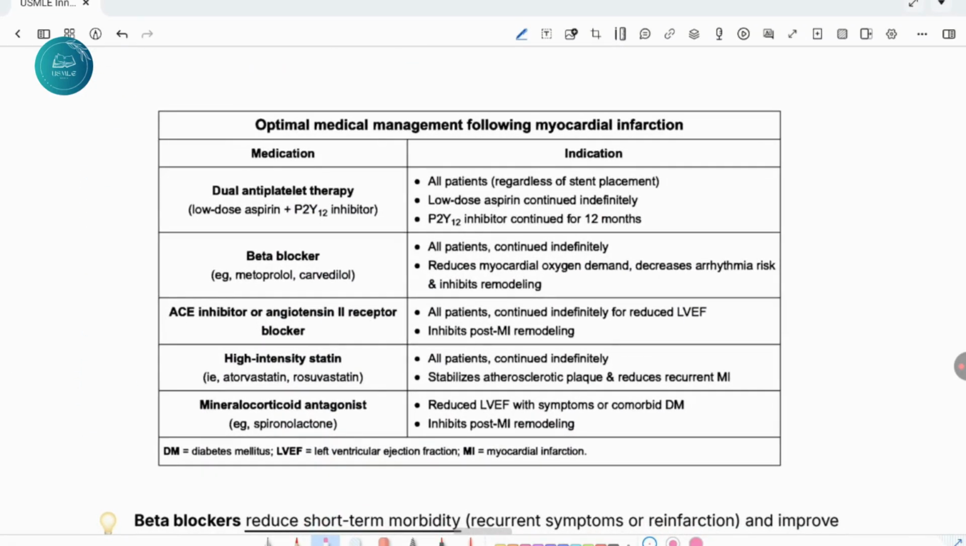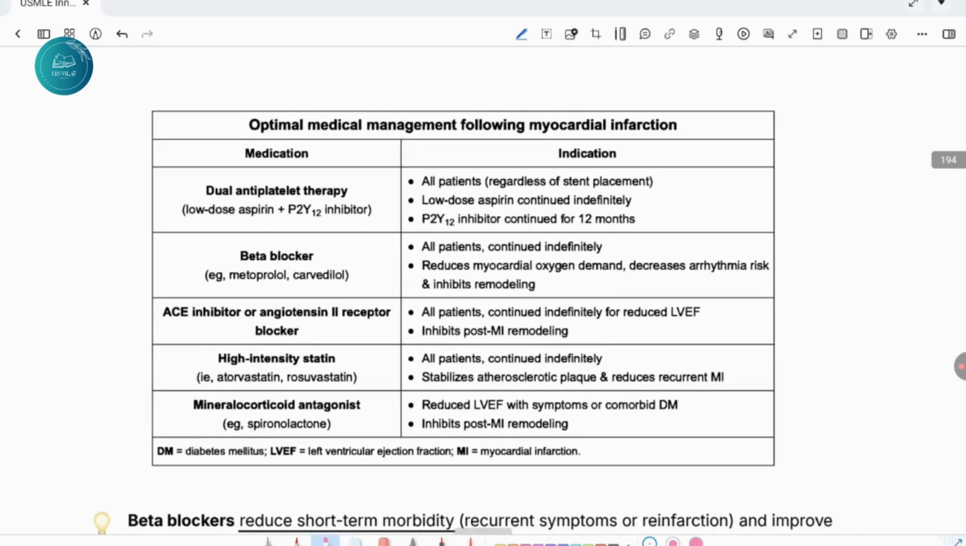Okay, the optimal management of myocardial infarction. So the patient has MI and you have done the intervention, that is PCI. Now, for the lifelong management, you will give the patient some drugs, that is dual antiplatelet therapy, that is low dose aspirin and a P2Y12 inhibitor, that is clopidogrel. Okay, clopidogrel is most commonly given for the first 12 months after MI, but aspirin is given lifelong.